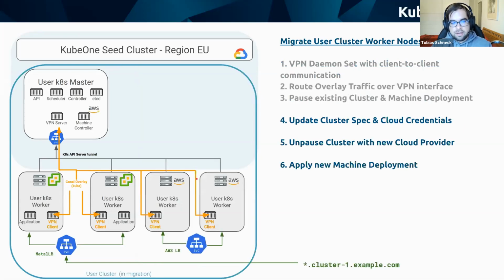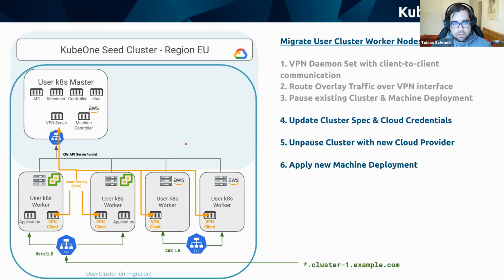Next step: after we have the credentials for the new cloud adapted, we can update the cluster spec and specify the new AWS cloud. Then the machine controller gets updated and we get a new machine controller instance that can now talk to AWS. New nodes get created and also join our VPN network, and so also the kernel overlay routing.